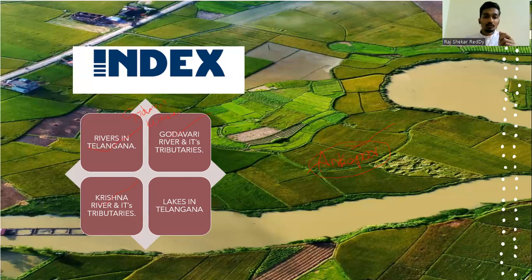So Godavari, these are the majors. Godavari and Krishna are the major rivers that flow through Telangana, and we will discuss their tributaries also. What are the lakes in Telangana? We will discuss Osman Sagar, Hussain Sagar, Musi River. These lakes will be Shamirpet Lake, Laknavaram Lake. So we will discuss all these, their importance, where they originated, water history, everything will be discussed one by one, right?